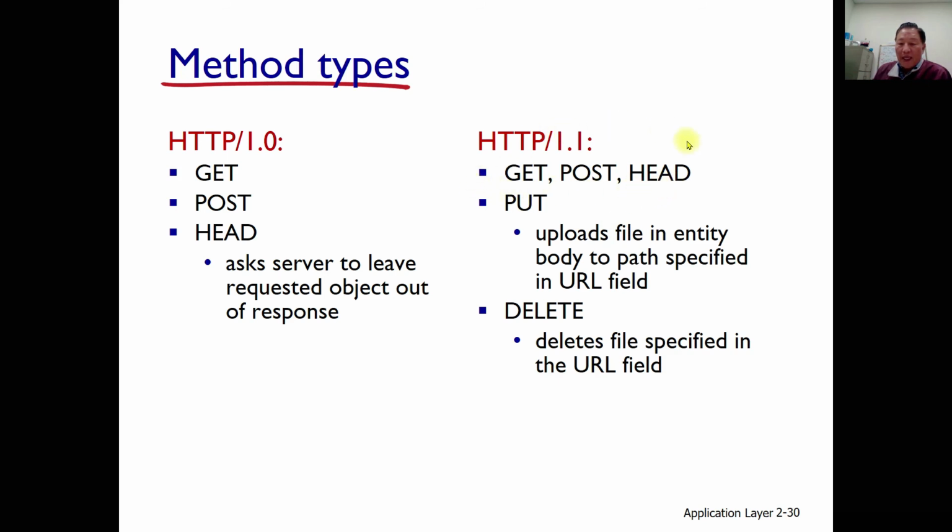But mainly the GET and POST ones are being used more frequently, even though those are supported by this version. PUT can be used to upload a file in the entity body to the path specified in the URL field, and DELETE can be used to delete the file specified in the URL field. But usually the GET and POST commands are being used.